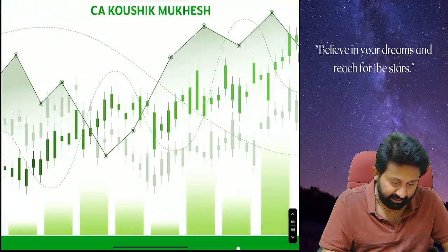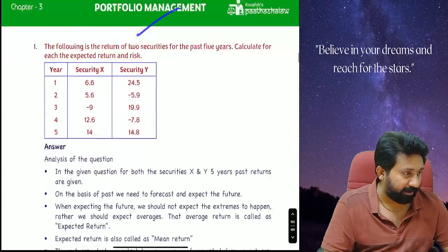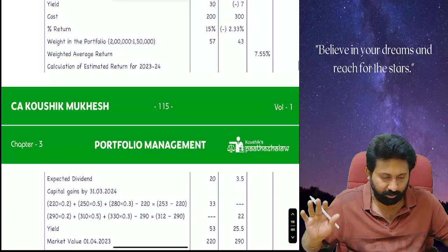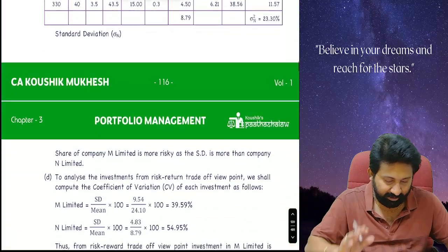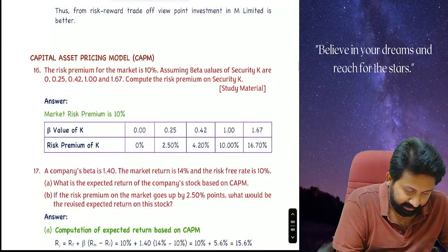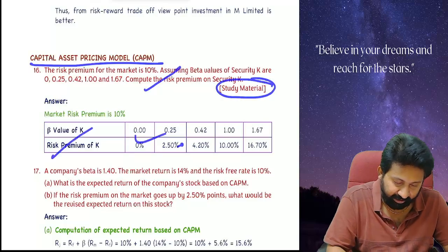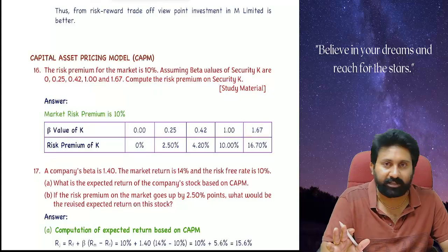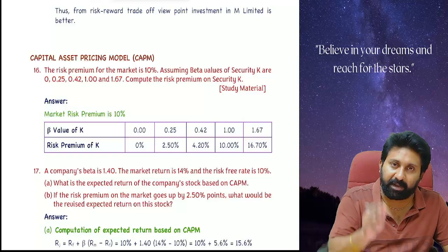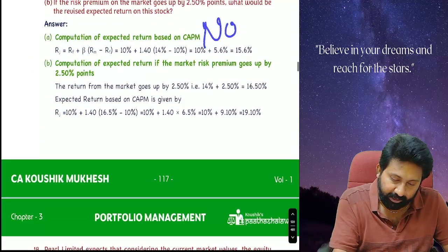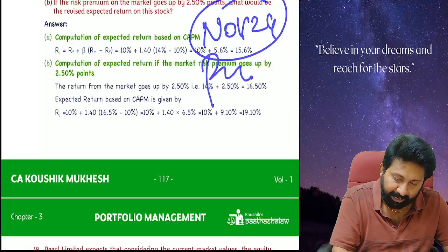So this is the portfolio management chapter. Portfolio management chapter also same. Randomly, let me scroll. Let it stop somewhere. Let's take a question. See, like this, first heading, capital asset pricing model, study material question, we will cover here. So separately, you need not do anything. Study material, RTP, MTP, past exam, every single thing is covered here, including the November 24 paper.